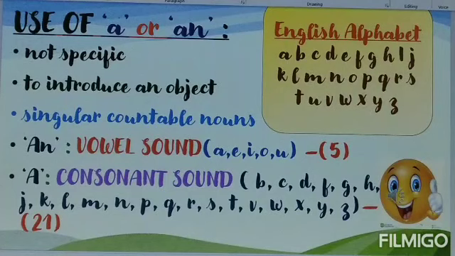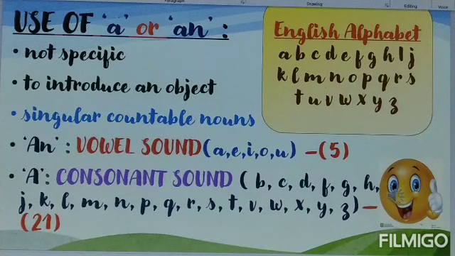A, E, I, O, U are called vowels. Excluding these five, the remaining are called consonants. So, based on these vowel and consonant sounds, we choose article a or article an. So, the usage of article a and article an is completely determined by sound.